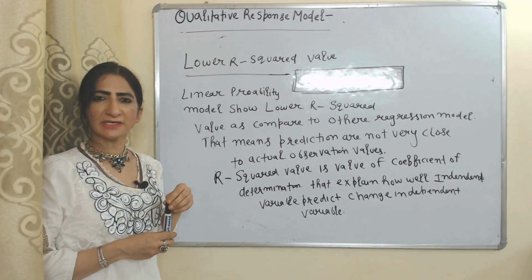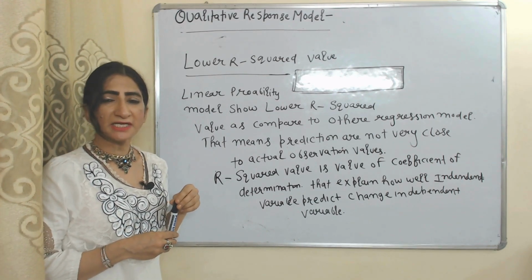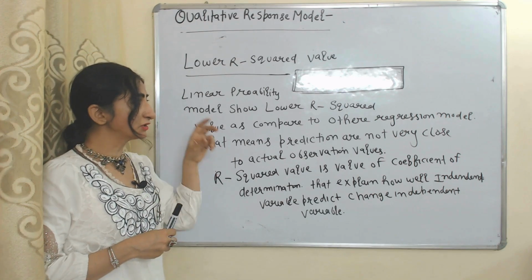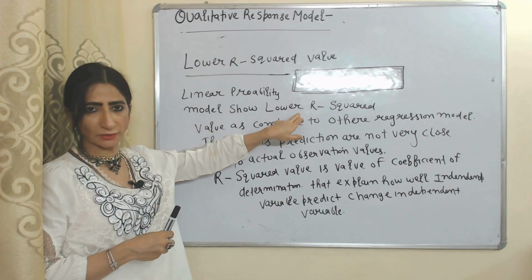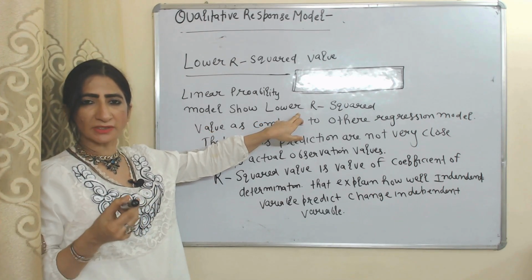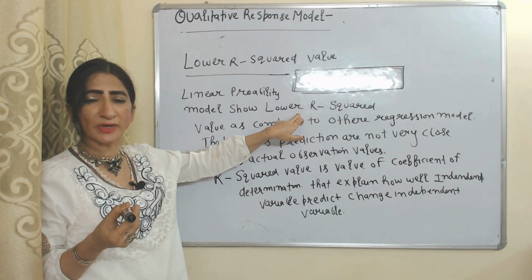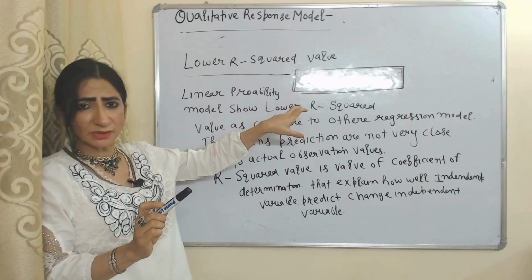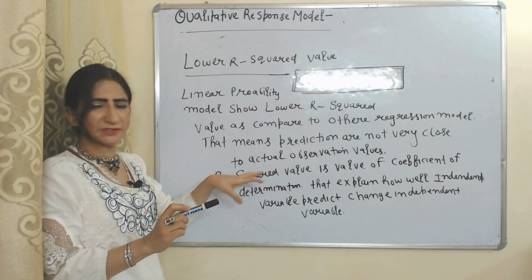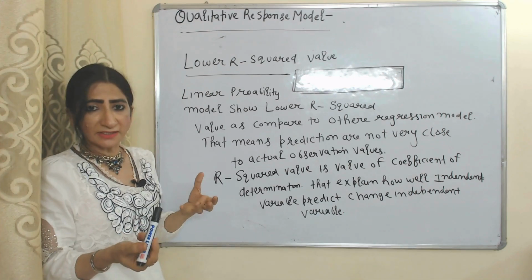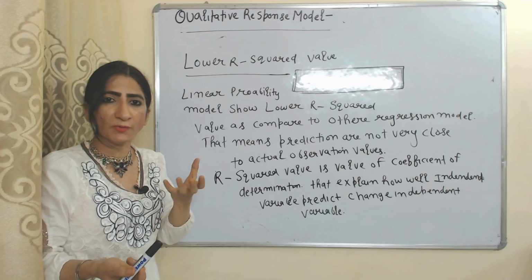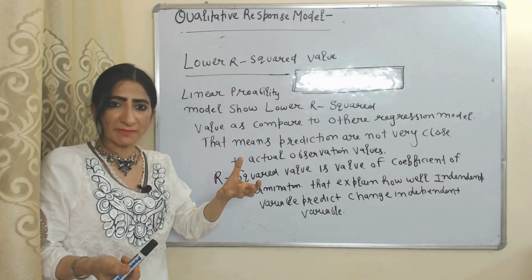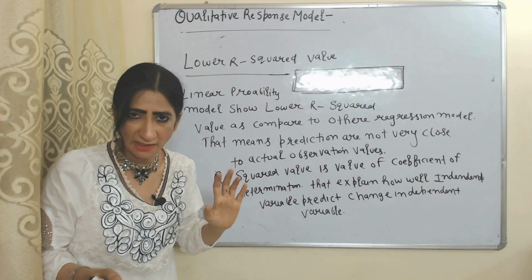Next problem with the linear probability model. Linear probability model shows lower R squared value as compared to other regression model. R squared also known as coefficient of determination. And this coefficient explain how well independent variable predict changes in dependent variable.